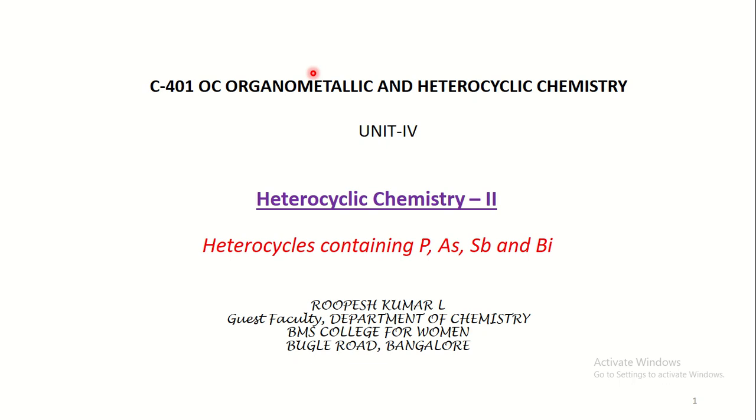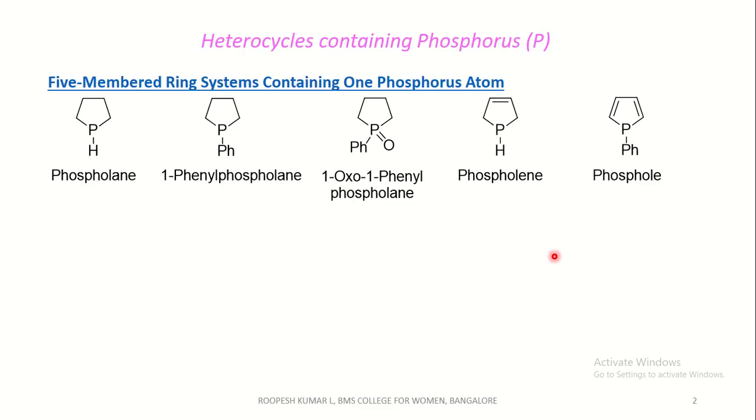Today I'll be discussing heterocycles containing phosphorus, arsenic, antimony and bismuth. That is, these are the 15th group elements in the periodic table. Coming to the first one, let's see heterocycles containing phosphorus. That is, 5-membered ring systems containing one phosphorus atom.